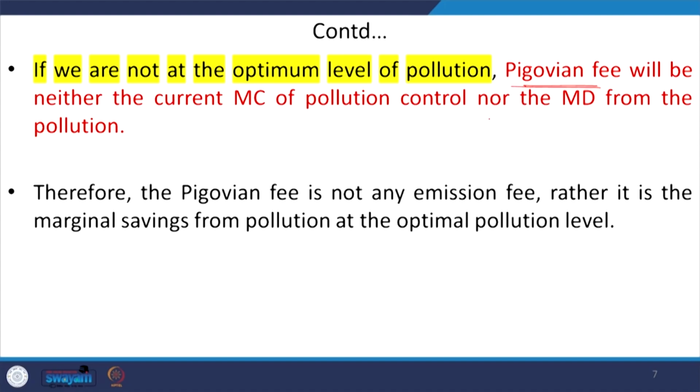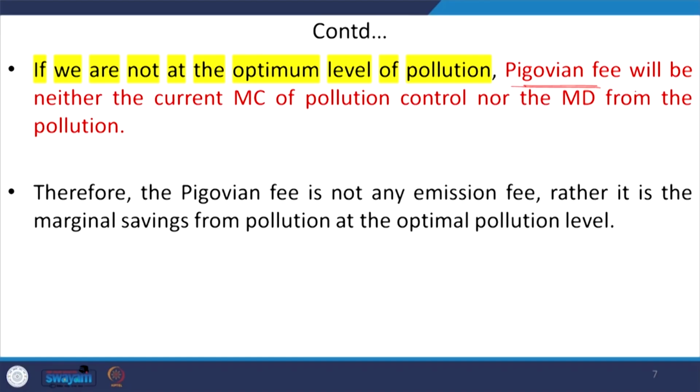Because of this reason, if you are beyond the optimal level of pollution, this P given phi is neither the current marginal cost of pollution control, nor the marginal damage from the pollution itself.